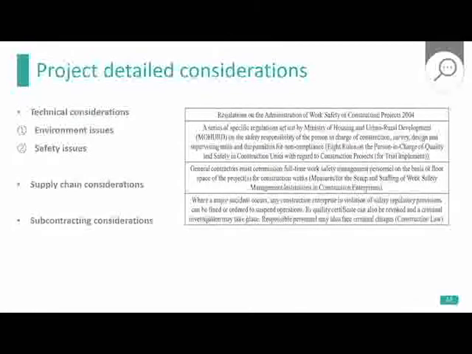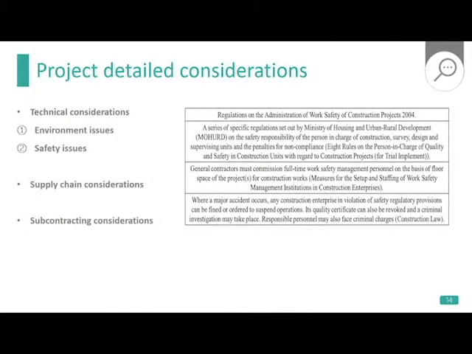For technical considerations, including environmental issues and safety issues, some of the related laws and regulations are listed. For supply chain considerations, that's to say that every party in the construction needs to be clear about its responsibility, and timely evaluation is needed to find out whether the project is going well. For subcontracting considerations, it's important for a general contractor to choose the subcontractors who are reputable and experienced in this kind of work. In China, the renowned state-owned enterprises may be a good choice.